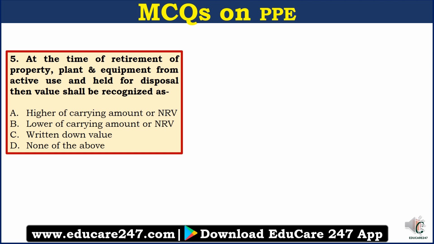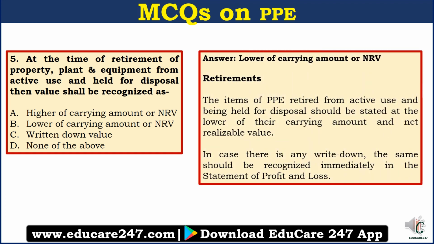Question number 5. At the time of retirement of property, plant and equipment from active use and held for disposal, the value shall be recognized as: A. Higher of carrying amount or net realizable value, B. Lower of carrying amount or net realizable value, C. Written down value, or D. None of the above. So the answer here is lower of carrying amount or net realizable value.